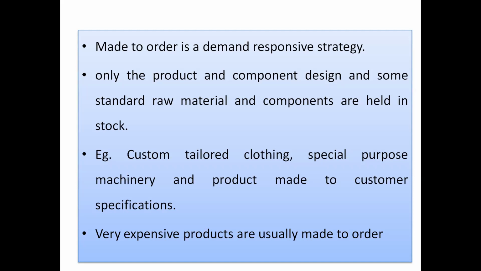Special purpose machinery is another example. Whatever standard machinery is available, you don't want it. You want to go for an SPM. You want a milling machine with a gear arrangement attached. It should also be drilled, with a separate attachment, and at the same time you want grinding also, so a grinding wheel attachment. This combination is not available in the market as a standard product. So you will go and ask a company that manufactures it, saying these are the specifications, and this is the type of job.